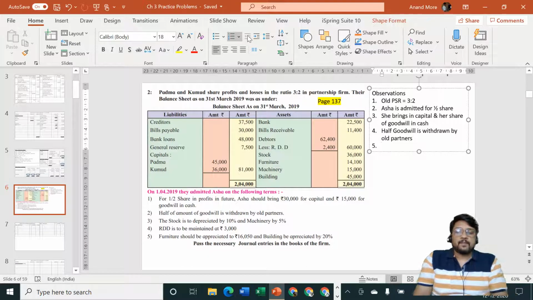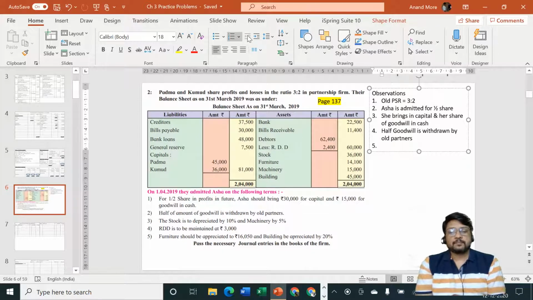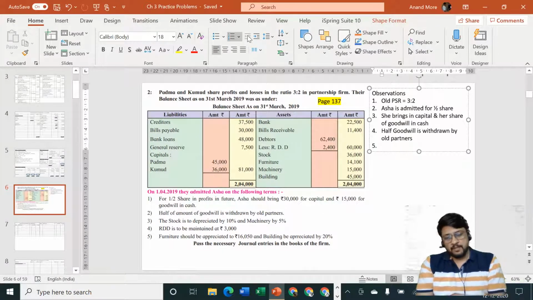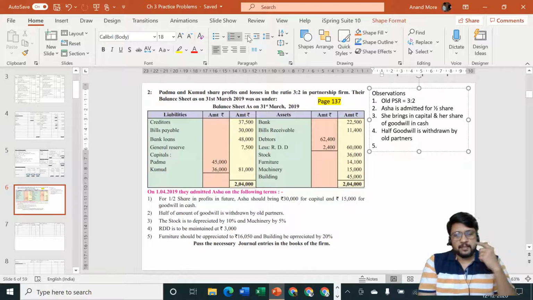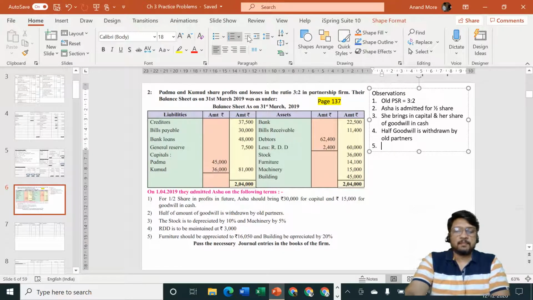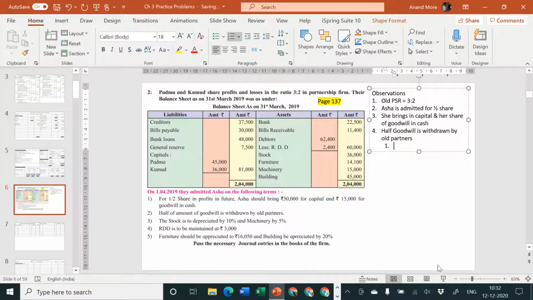Okay. Next part, furniture should be appreciated to rupees 16,050 and building to be appreciated by 20%. So furniture should be appreciated to 16,050. Again, a small point to be kept in mind. Look into the problem. Let me enlarge the problem.